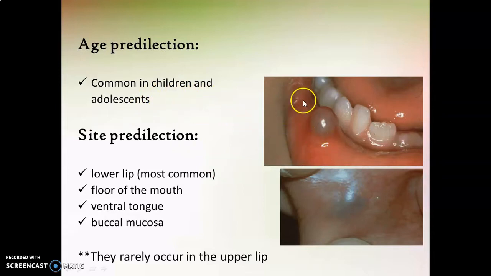And as you can see in this image, they are most common in the lower lip. Other common sites of occurrence include floor of the mouth, ventral tongue and buccal mucosa. And they are very rare to occur in the upper lip. So if you find a similar lesion in the upper lip, your first differential diagnosis should be a tumor affecting the salivary glands. So as I said, mucocele is very common in lower lip as you can see in this image. And here you can appreciate a mucocele that affects the buccal mucosa.